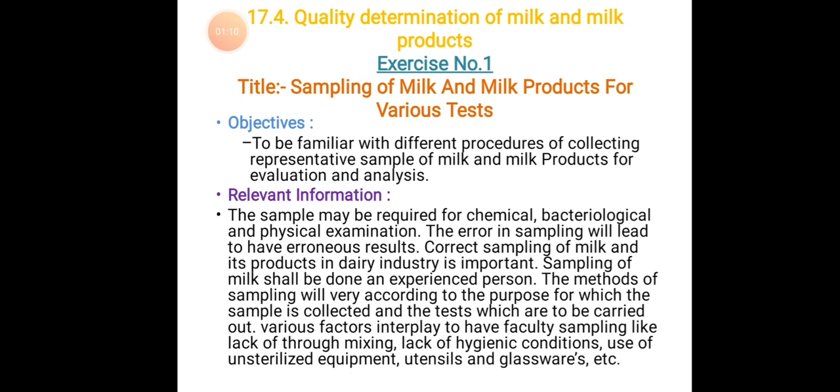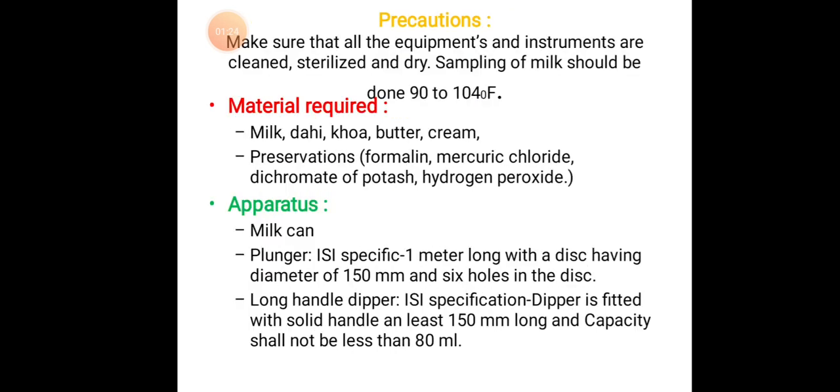Various factors interplay to cause faulty sampling, like lack of thorough mixing, lack of hygienic conditions, and use of unsterilized equipment, utensils as well as glassware. Precautions need to be taken. Make sure that all the equipment as well as the instruments used are cleaned, sterilized and dry.